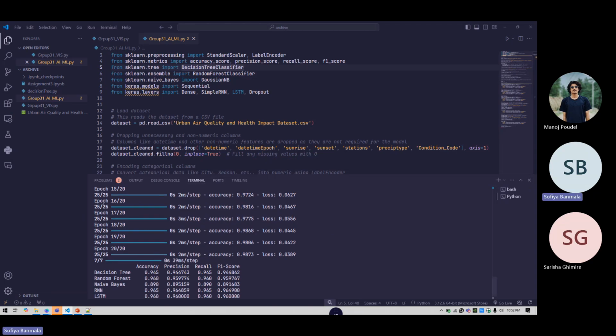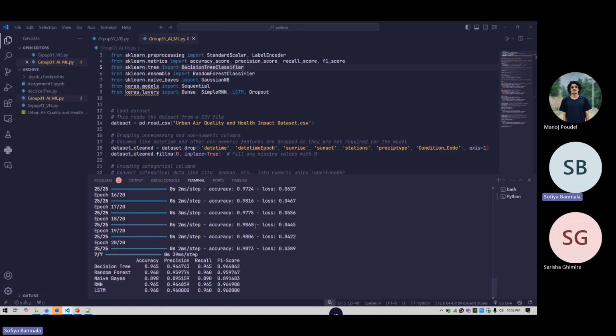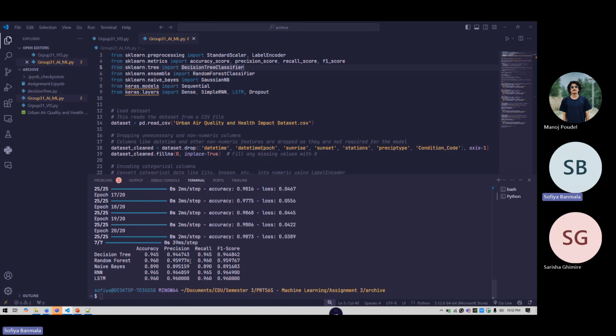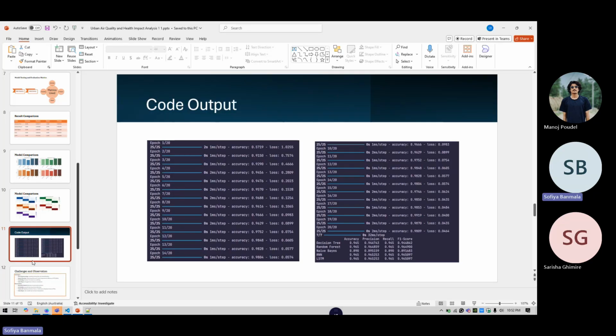The lines like epoch 25, 26, 27, accuracy, loss are training logs, indicating that both models trained successfully across however many epochs. Additionally, the final evaluation output at the end shows the performance metrics, accuracy, precision, recall, and F1 score, for both the RNN and LSTM models, confirming they were evaluated without errors. So again, going back to the slides.